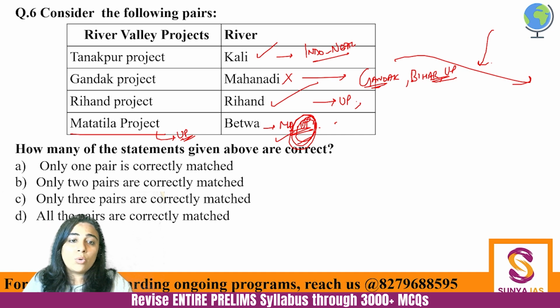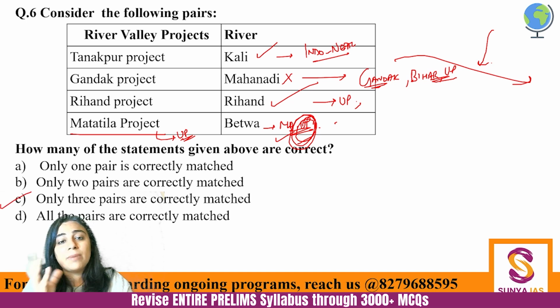ठीक है? तो Ken Betwa already is there in news, but UPSC has this particular habit of not asking the project which is very much in news, but asking some project which is relatively somewhat in news or something related to it. So these three, Tanakpur, Mata Tila, Gandak and Rihand to yaad reh hi jayega because it's the same project as the river name.